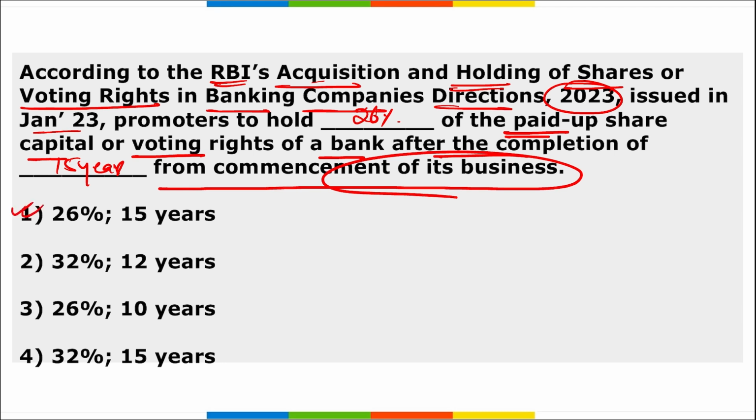Here RBI issued the Acquisition and Holding of Shares or Voting Rights in Banking Companies Directions 2023 that has allowed the promoters to hold 26%, from the current 15%, which has been increased to 26% of the paid up share capital or voting rights of a bank after the completion of 15 years from the commencement of its business.